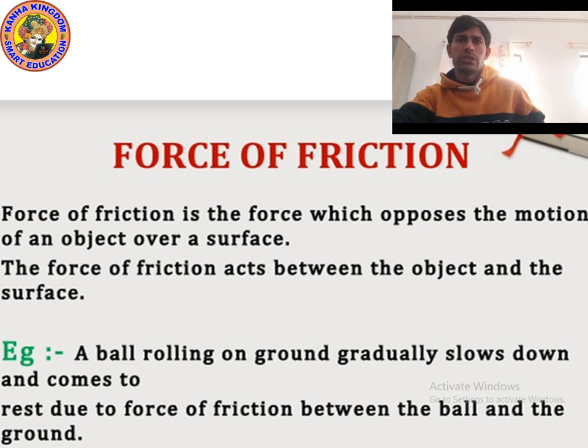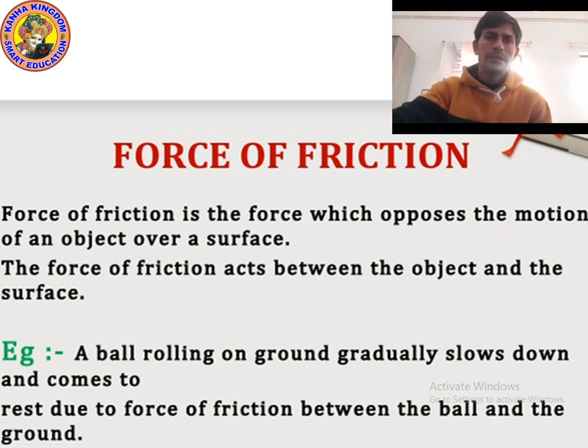Okay, so what is friction? Actually, friction is a force which acts between two surfaces, and it tries to stop the motion. It acts between two relative surfaces, means the surfaces should be in contact with each other. So I can say friction is a force which opposes the motion between two relative surfaces.